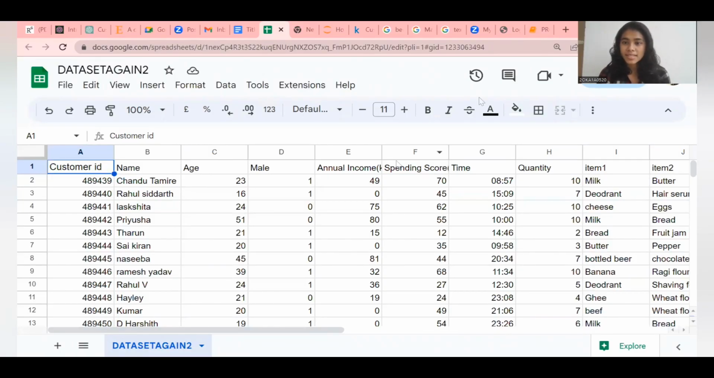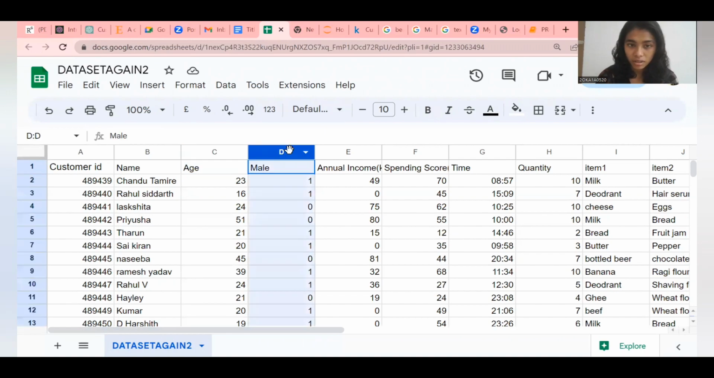So let me share the screen. This is our data set. Here you can see the customer ID, which is a unique representation of each customer, and the names respectively, and the age. Age plays a very big role, so we thought of correlating the products with the age and the gender, male and female. For male we put 1, and for female we registered 0, so that it would be very easy in the coding part.